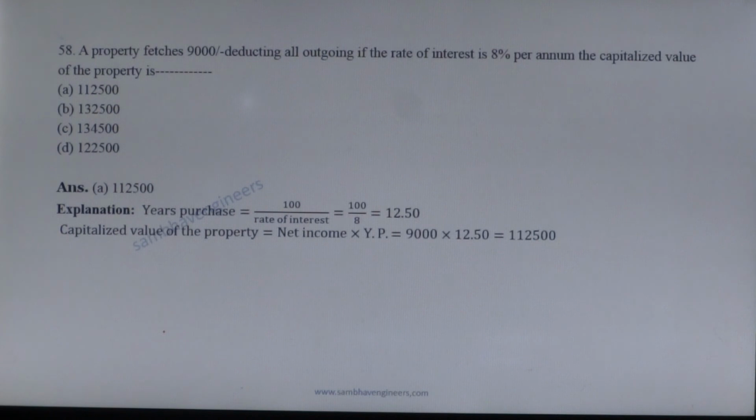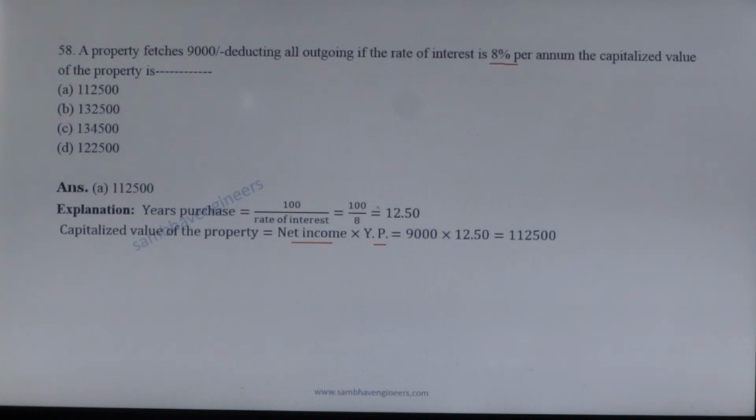Next question. A property fetches a net income of 9,000 after deducting all outgoings. If the rate of interest is 8% per annum, the capitalized value of the property is? Capitalized value of the property is equal to net income multiplied by year's purchase, and year's purchase is given by 100 divided by rate of interest in percent.